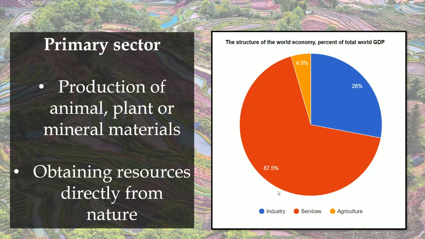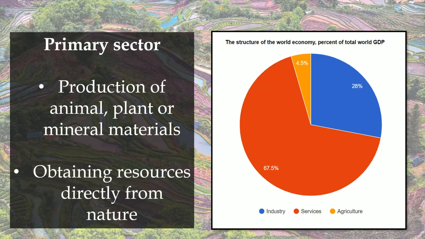So first of all, what is the primary sector? The primary sector is the sector of the economic activity involving all the activities related with the production of animal, plant, or mineral materials. That is, the production of natural resources, or extracting natural resources, obtaining resources directly from nature. And the main activities are the ones that I already read in the index of this presentation.